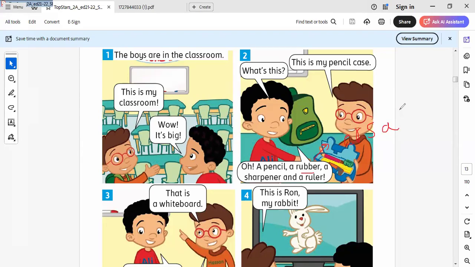Say eraser. Okay, we have here eraser. But here we have rubber, write it as rubber. We know another word for rubber, it will be eraser. I will write it here. Eraser. Okay, eraser. Let's go to another one.